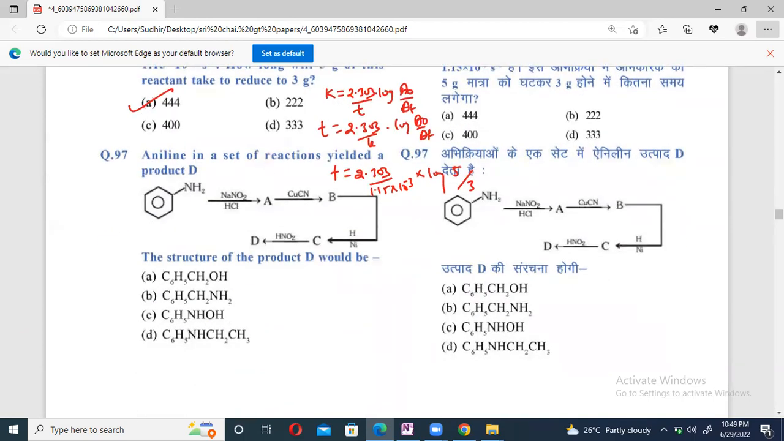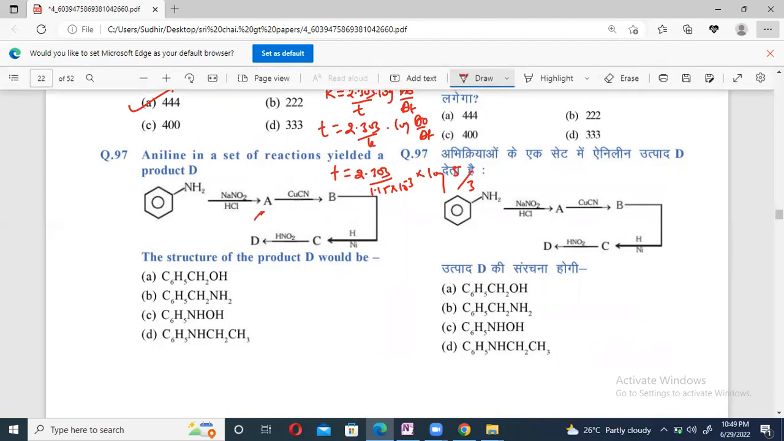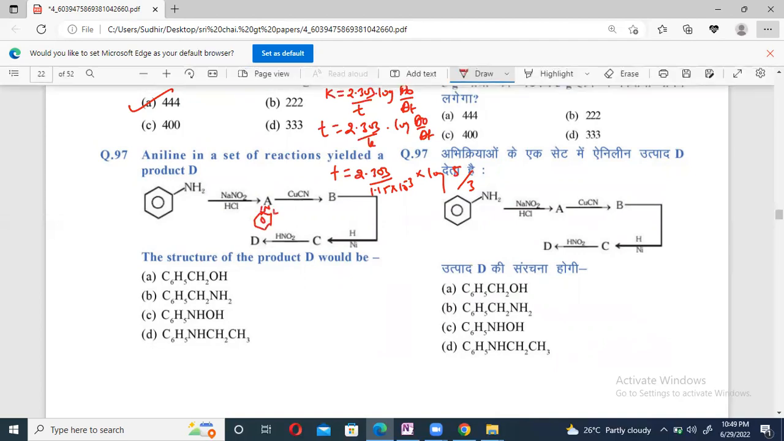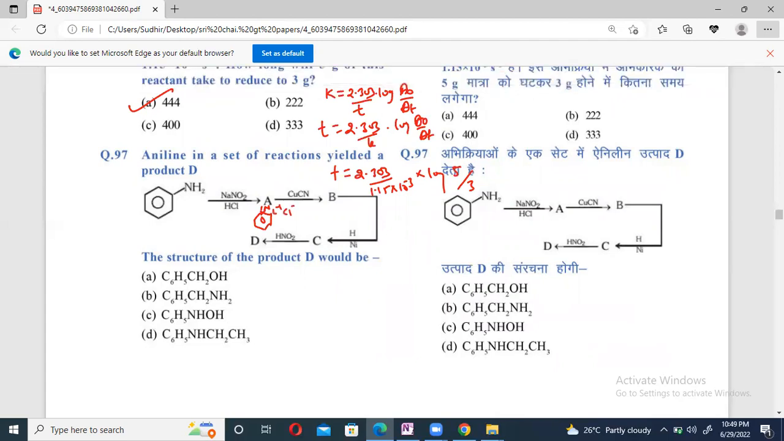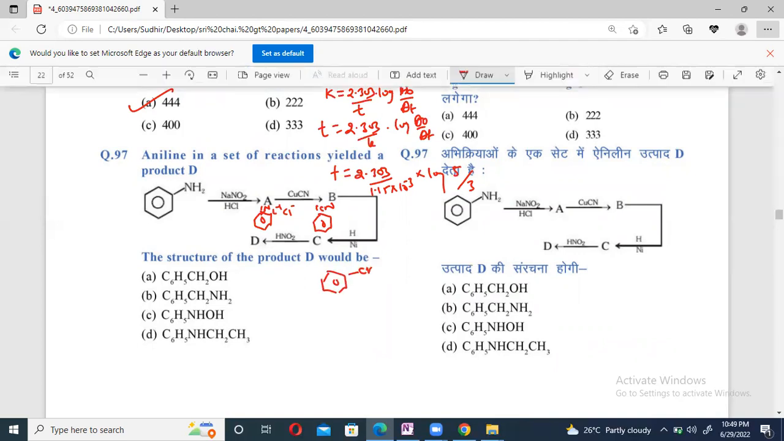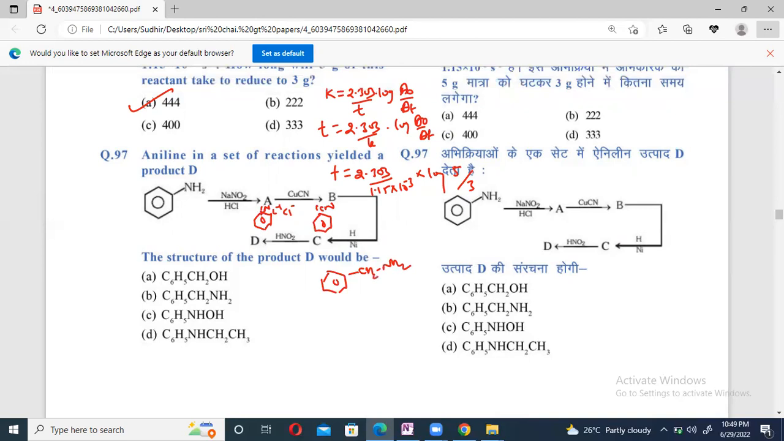97 now. Aniline is set to react, yielding a product D. The structure of product D will be, let us see here. If aniline is treated with NaNO2 and HCl, it gives us the diazonium salt. You know, A should be the benzene ring bearing N2+ Cl-. CuCN means the benzene ring bonded with CN, but then followed by hydrolysis with sodium, this CN will be converted into a benzene ring bonded with CH2NH2, called a 1-degree amine.